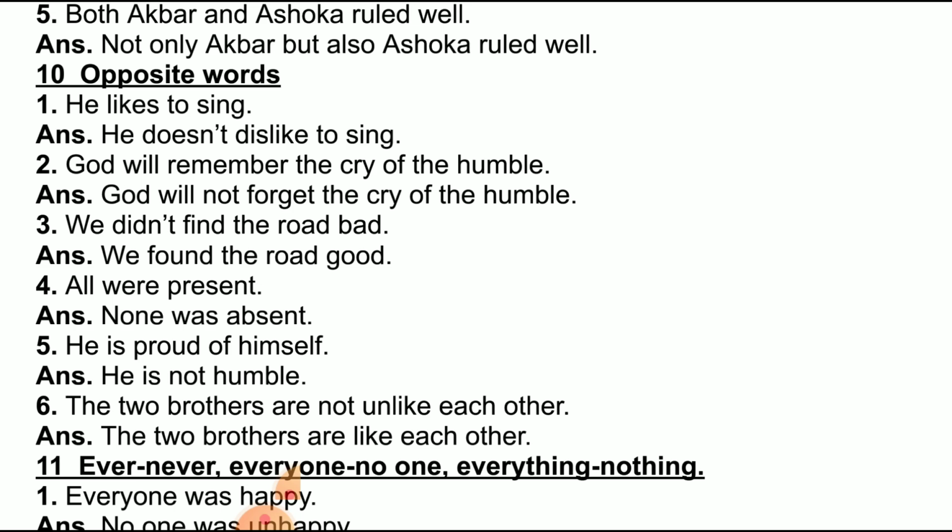So to change a sentence of simple present tense into negative, we have to use don't or doesn't. With he, she, it, we use doesn't. With I, we, you, they as subjects, we use don't. So he doesn't dislike to sing.